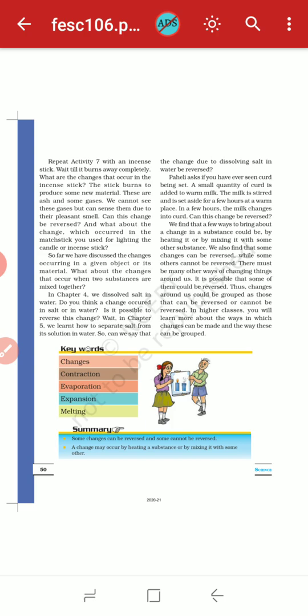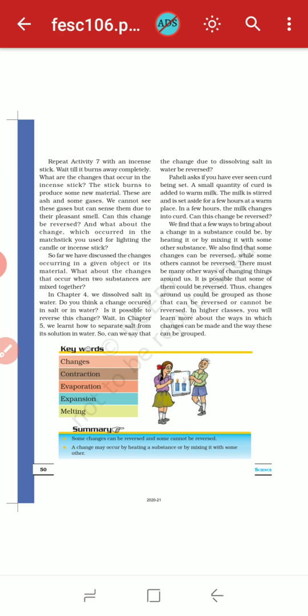So far we have discussed the changes occurring in a given object or its material. What about the changes that occur when two substances are mixed together? Okay, so this was only about one substance. Now let's take a look at when two substances are mixed together. As you know, in chapter 4 we already discussed that we dissolve salt in water. So do you think a change occurred in the salt or in the water? Is it possible to reverse this change? So yes, it is possible.